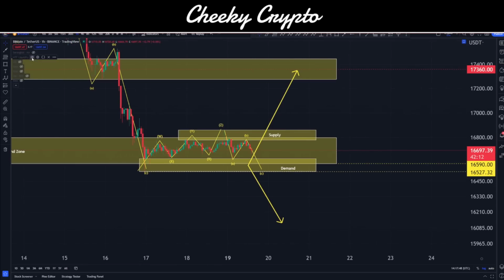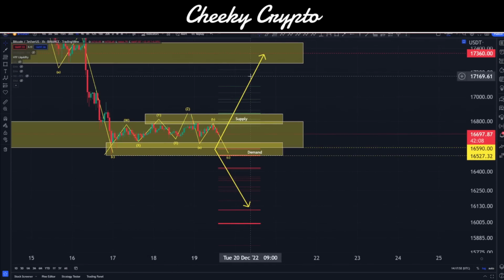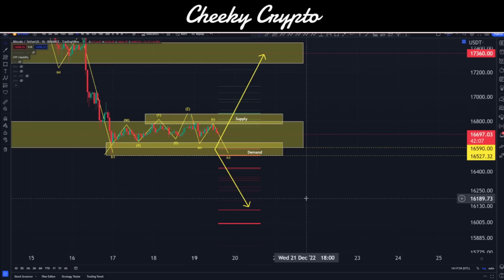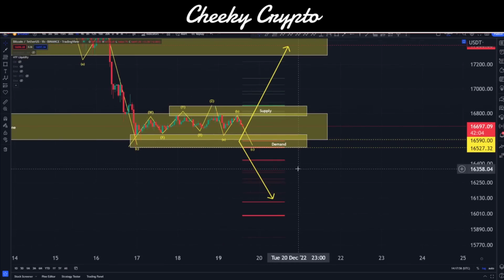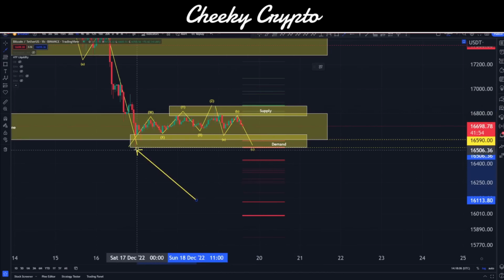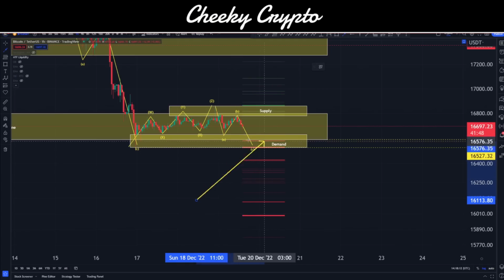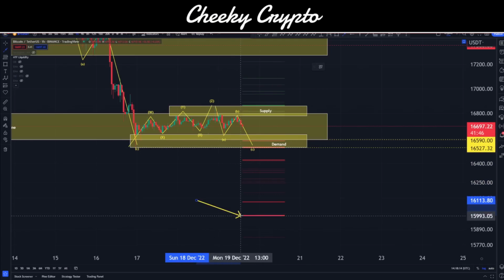So what I'm going to do is throw on the HTF liquidity finder. What this is going to do is show us where a lot of that liquidity is essentially building up. The way this usually works in the crypto space anyway is that you end up with people putting in their long positions or their short positions using these low points and these high points, these swing highs and swing lows, as their stop losses. So it's no surprise that down here you find that there's pockets of liquidity. You'll also find it in little pockets like here as well.